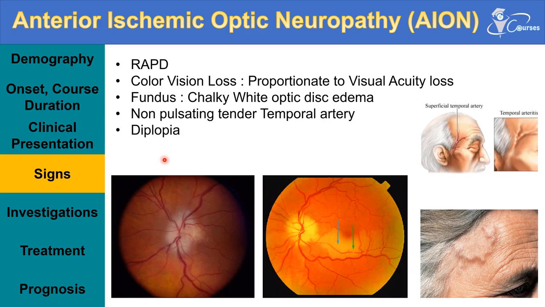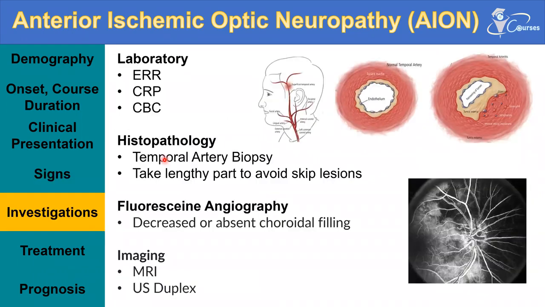So let's say that I found the history, the signs, the symptoms of a patient with anterior ischemic optic neuropathy. What will be the next step? I need to confirm my diagnosis by laboratory. So the laboratory here is the initial investigations. When I'm suspecting a patient with giant cell arteritis, I am doing ESR, C-reactive protein, and the CBC. This will be in order to confirm the diagnosis or to raise the suspicion of the arteritic ischemic optic neuropathy.